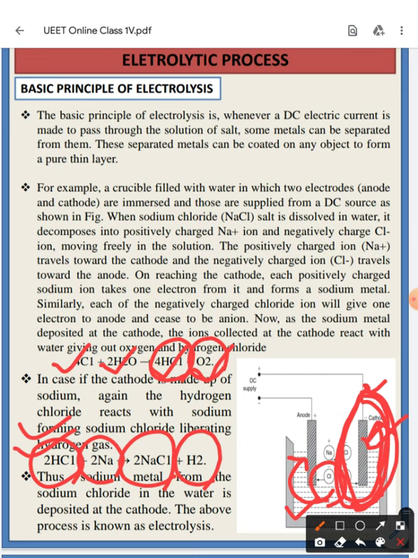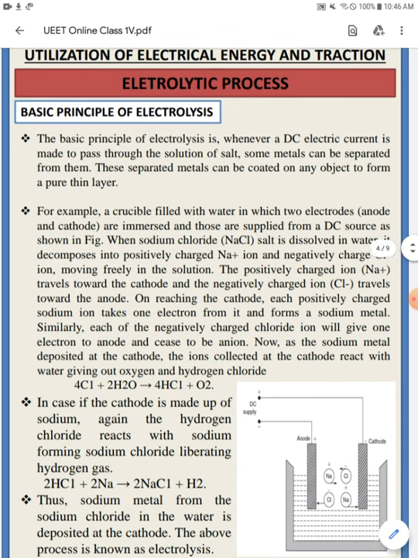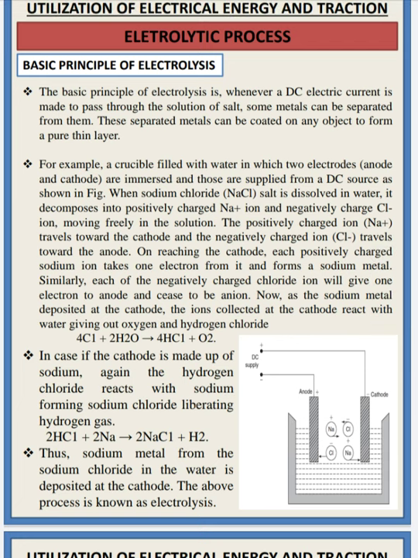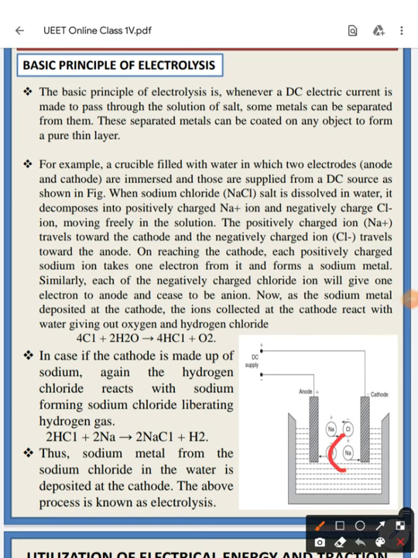Okay, so after the decomposition of NaCl and the Na plus ion at the cathode, again I will clear your doubt: it will react with the water and this equation will form. So it is producing oxygen. And if the cathode is a sodium material, then again the hydrogen chloride will react with the sodium and it will form this equation.